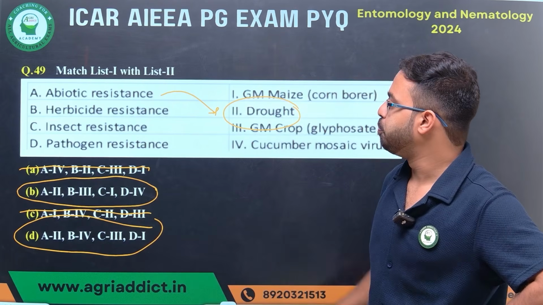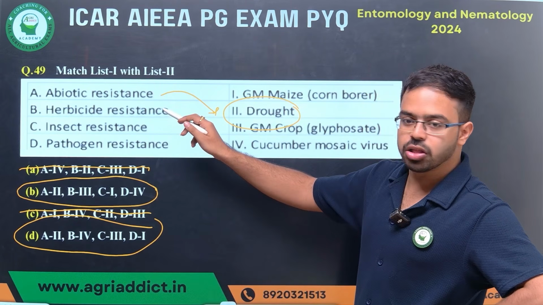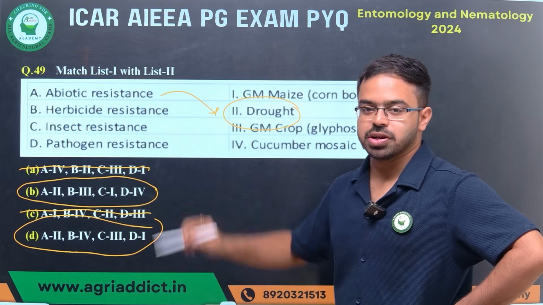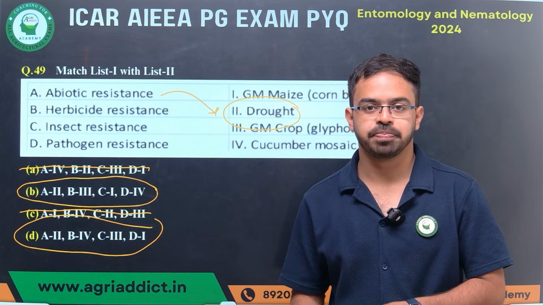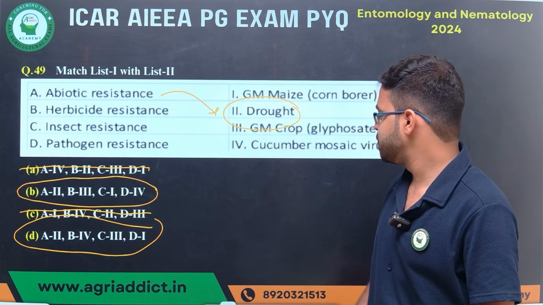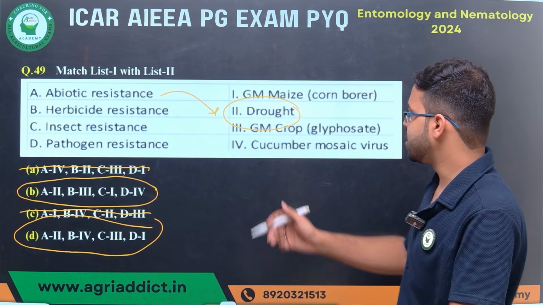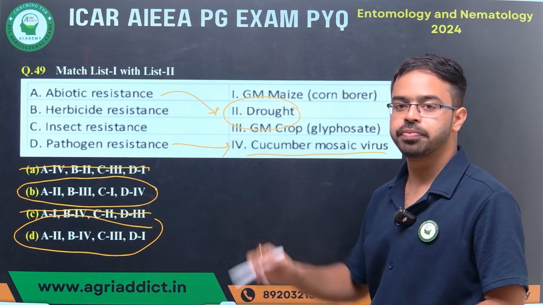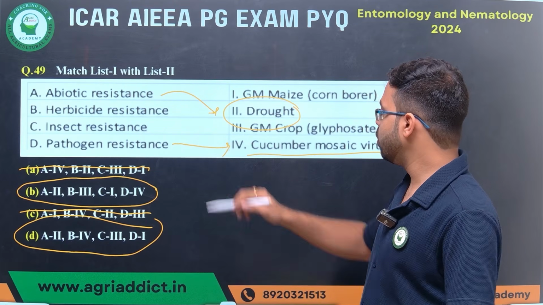Now second, I'll not go with the second one. I'll go with the last one, that is pathogen resistance. So only one option is associated with the pathogen resistance. Where is that option? It is given only here. Cucumber mosaic virus. Okay. So D will be your 4.